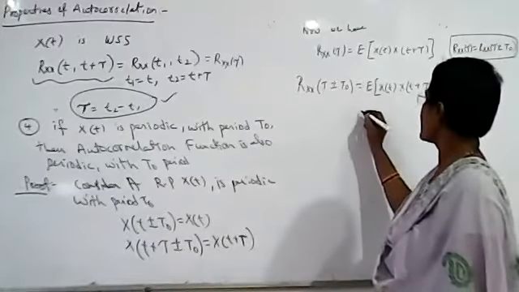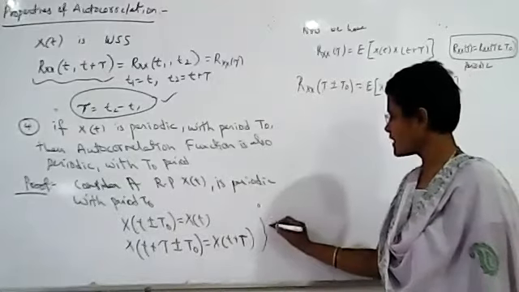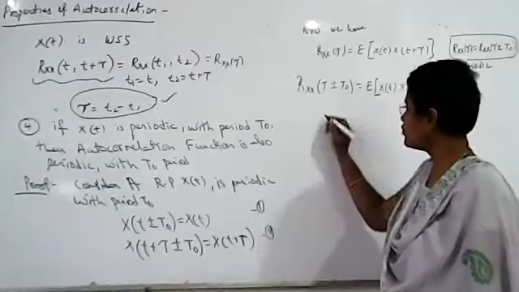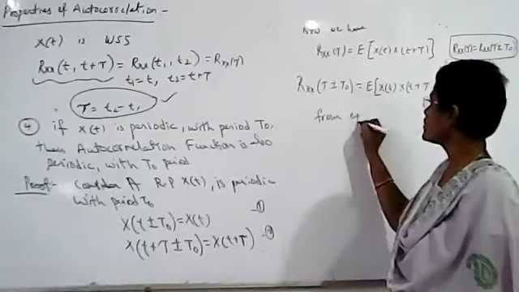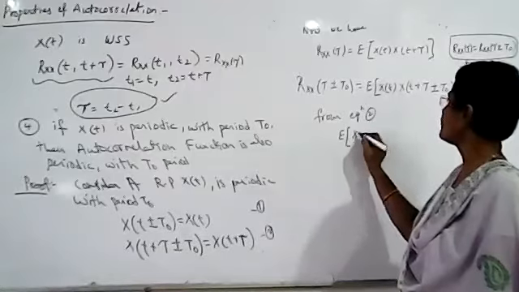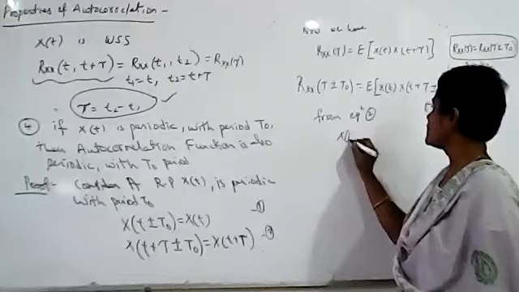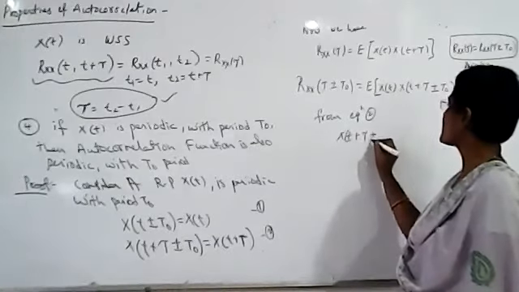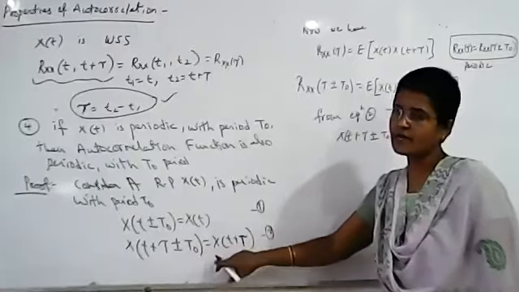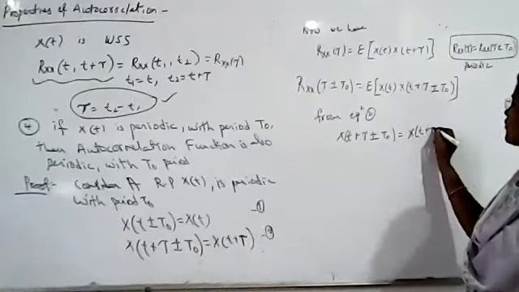Take the earlier condition as condition 1 and the second as condition 2. From equation 2, we know that x of t plus tau plus or minus T naught is equal to x of t plus tau.